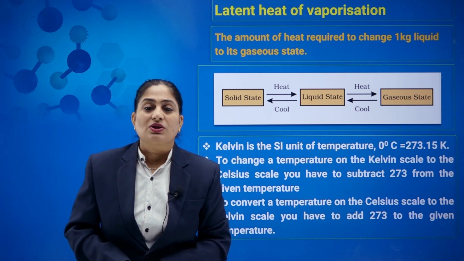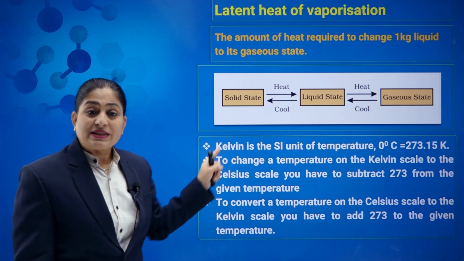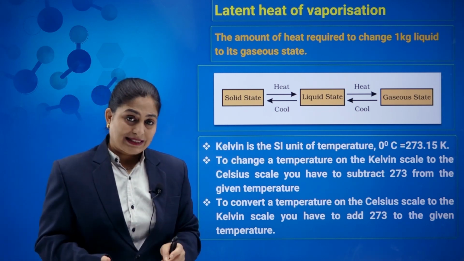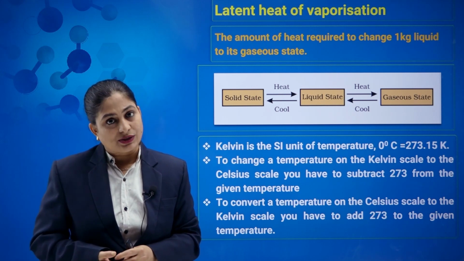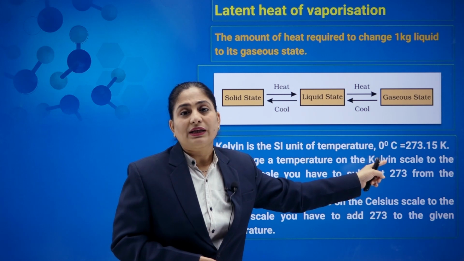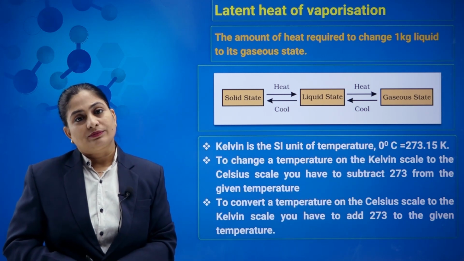Let us discuss the units of temperature. We know that the SI unit of temperature is Kelvin. There are two other temperature units also. One is degree Celsius and the other is Fahrenheit. The relation between degree Celsius and Kelvin is that 0 degree Celsius is equal to 273.15 Kelvin.